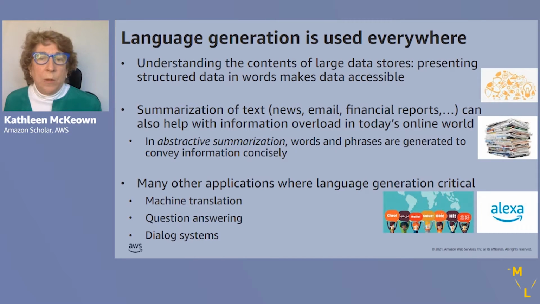In today's online world, we are overloaded with information, with large volumes of text that can't possibly all be read. Summarization of text, such as news, email, and financial reports, can help us to find information easily. Abstractive summarization selects the words and phrases to generate the information in a summary concisely. And there are many other applications where language generation is critical. It's needed for machine translation, for question answering, and for dialogue systems.